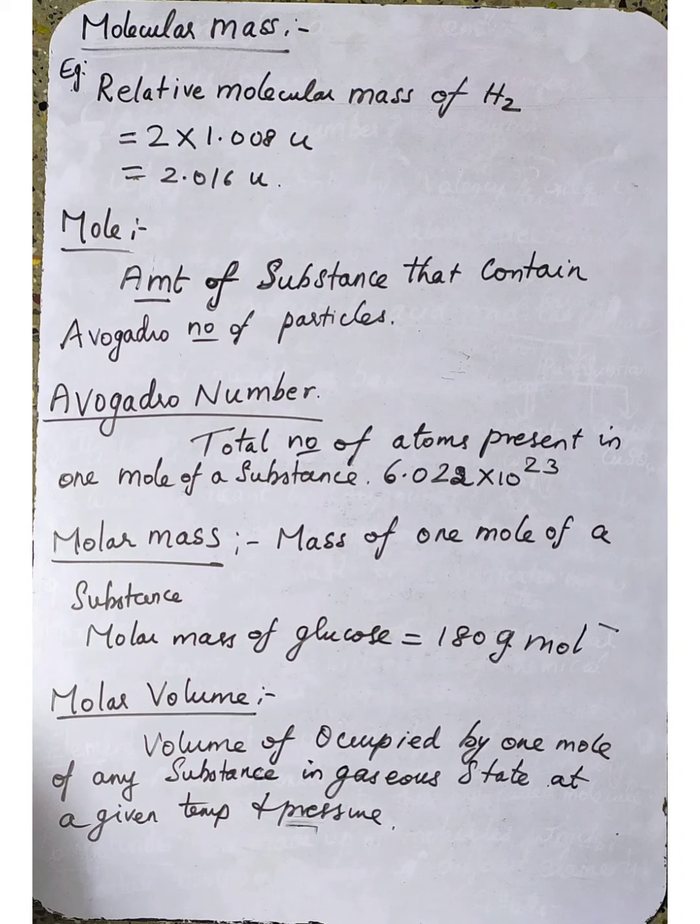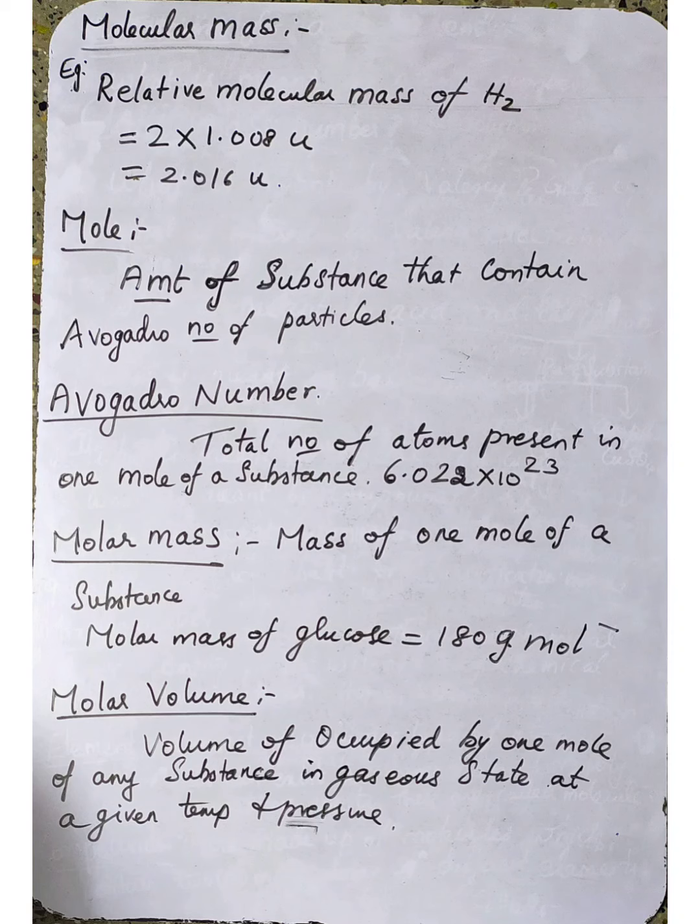Avogadro's hypothesis states that equal volumes of all gases under the same conditions of temperature and pressure contain an equal number of molecules.